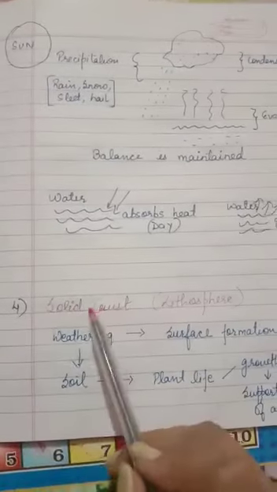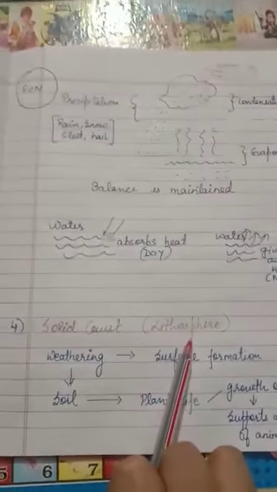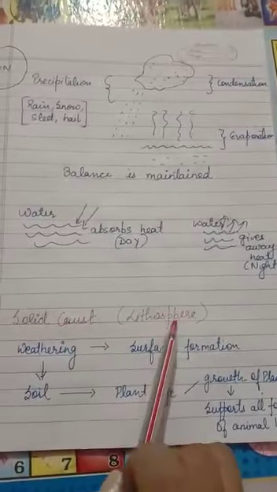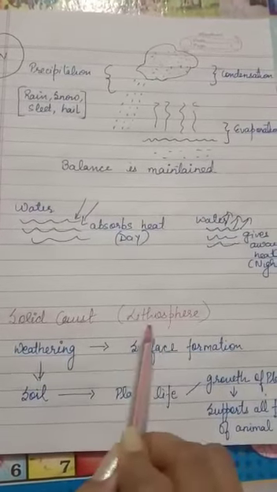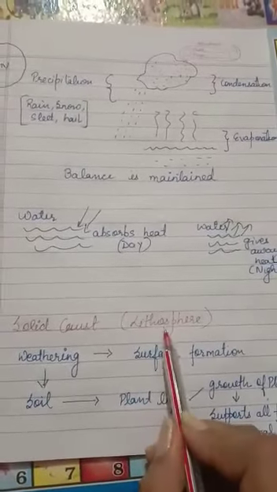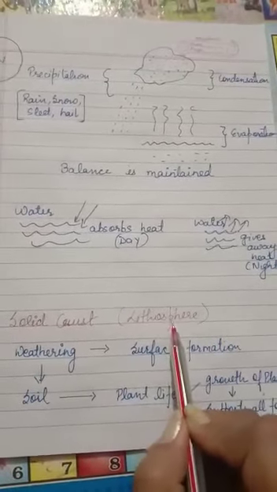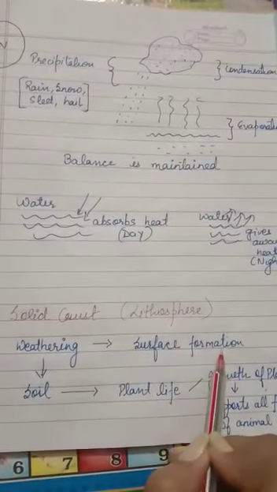The next point is solid crust, lithosphere. Lithosphere means land. Lithosphere is land, the upper portion or the first layer of the Earth's surface. First layer of the Earth's surface is lithosphere. What is weathering? Weathering leads to the surface formation.